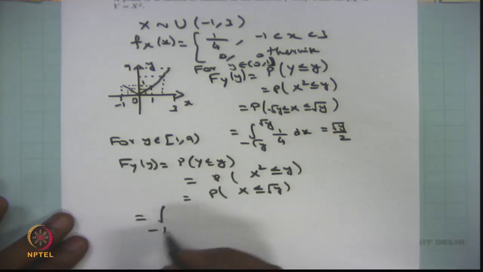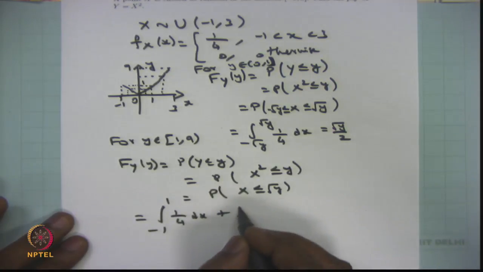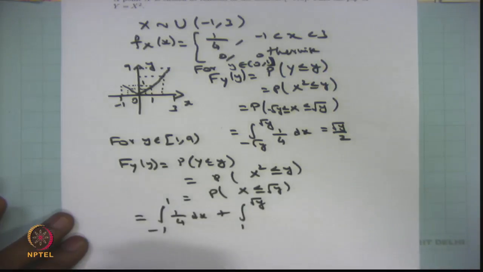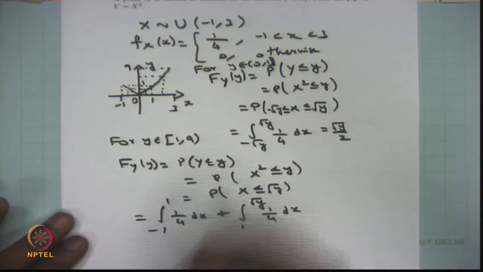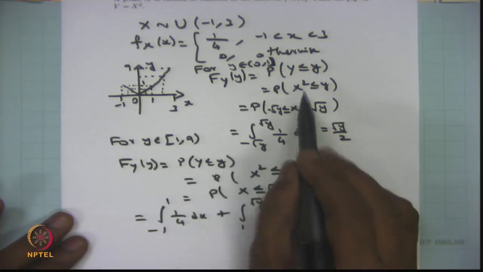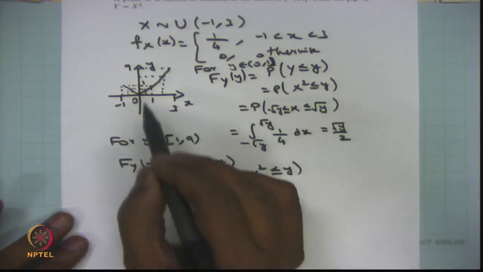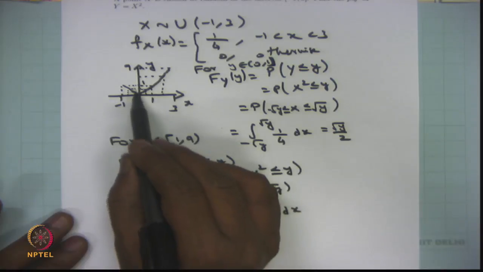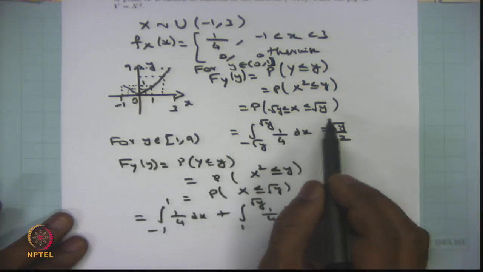Therefore, it is minus 1 to 1, the probability density function is 1 by 4, plus from 1 to square root of y, the probability density function is 1 by 4 dx. You see the difference, when y lies between 0 to 1, the probability of x square less than or equal to y is same as x lies between minus square root of y to plus square root of y, because it has 2 inverses between the interval 0 to 1. When y takes a value 0 to 1, x has 2 inverse images. Therefore, it is a minus square root of y to plus square root of y.